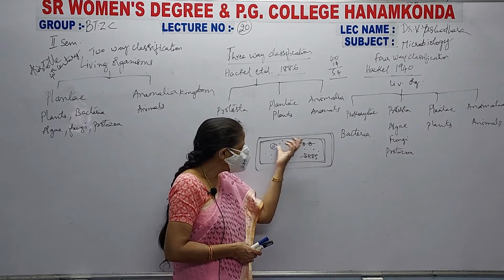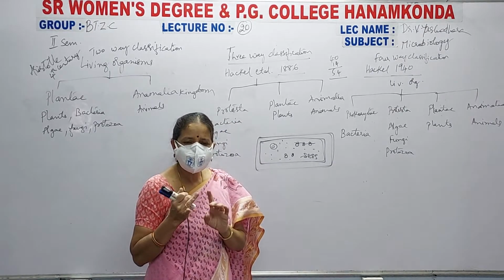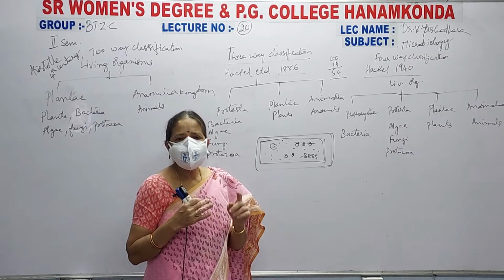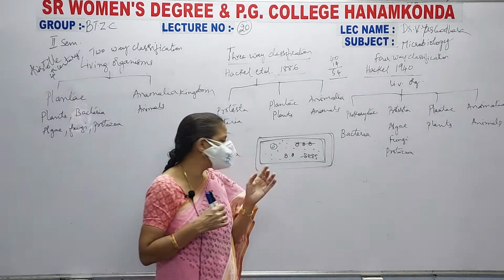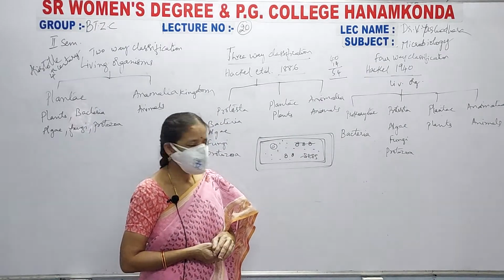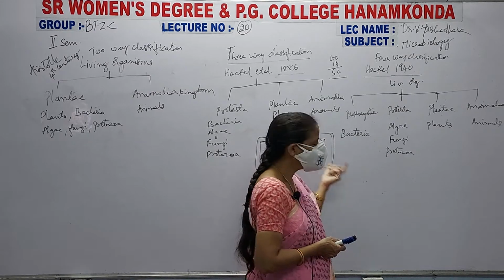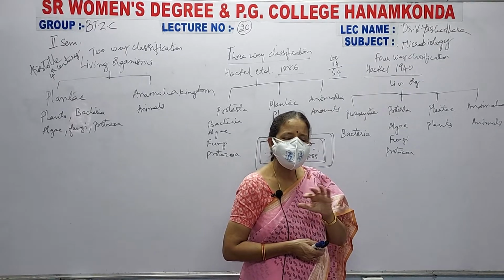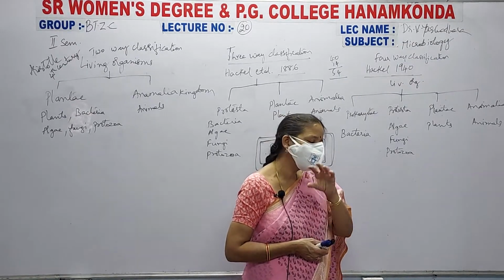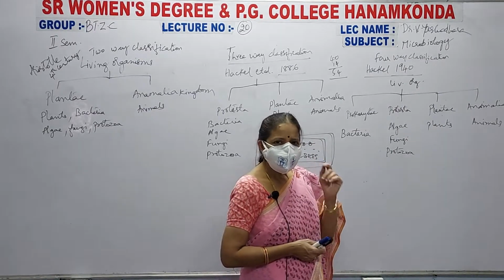Now in this, all the cell organelles are absent except your DNA and your ribosomes. Along with that, an extra chromosomal double stranded circular DNA, that is known as plasmid or F factor, is present. In this bacteria, all the cell organelles are absent and your bacterial chromosome or nucleoid is not surrounded by a nuclear membrane.